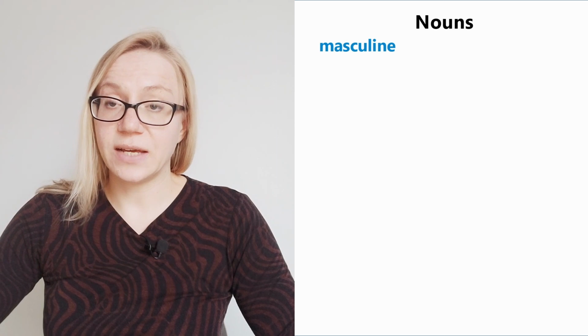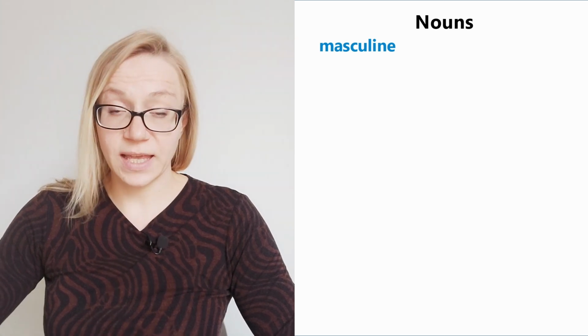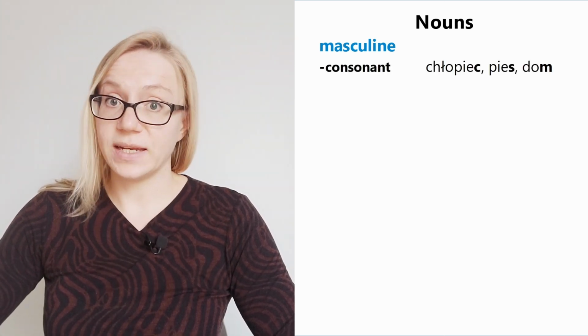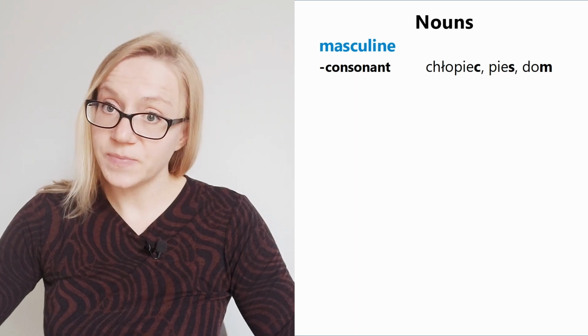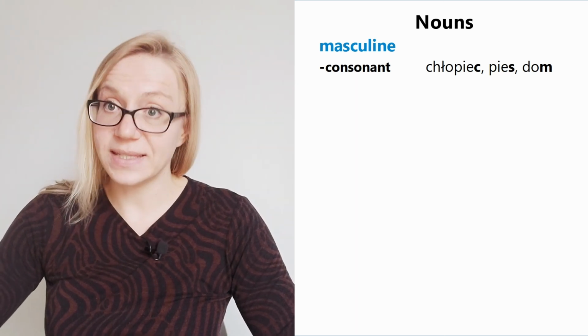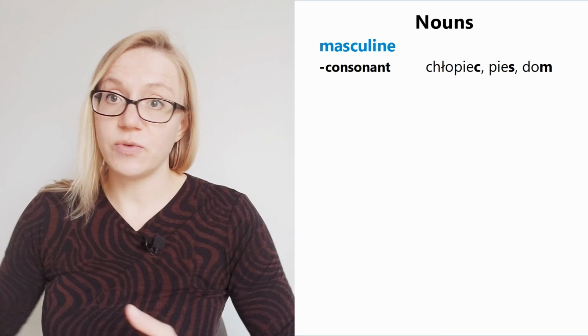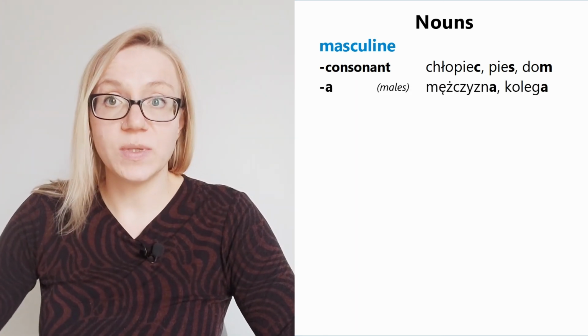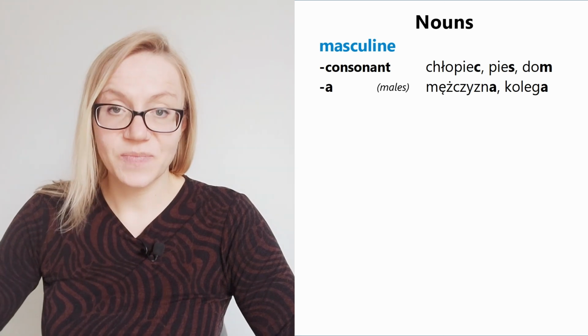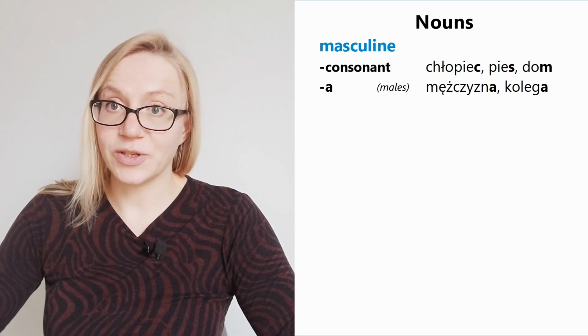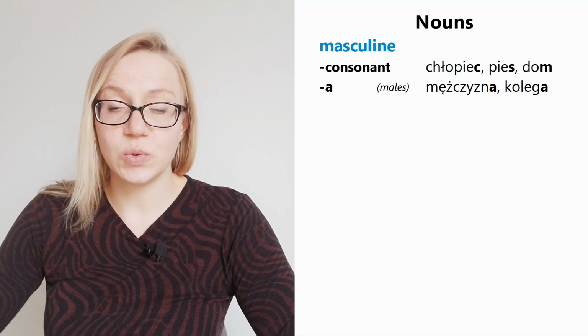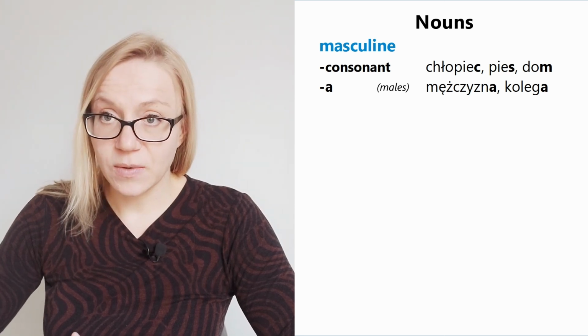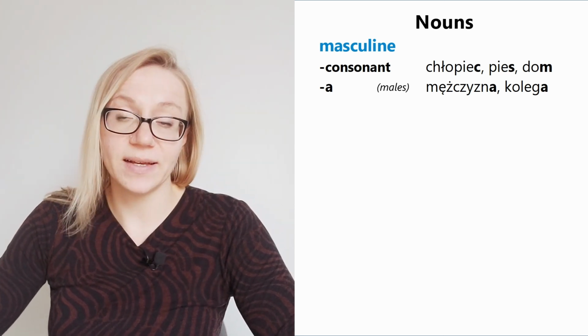So masculine nouns in the nominative case have the following endings. It's usually a consonant, like chłopiec, pies, dom. So different types of consonants. Sometimes also the a ending will be for masculine nouns, and this refers to males, like mężczyzna, kolega.